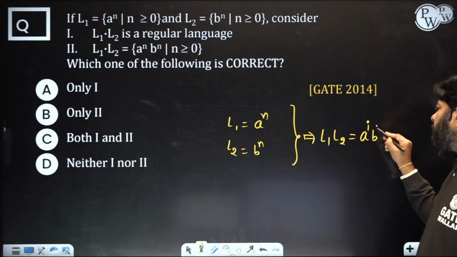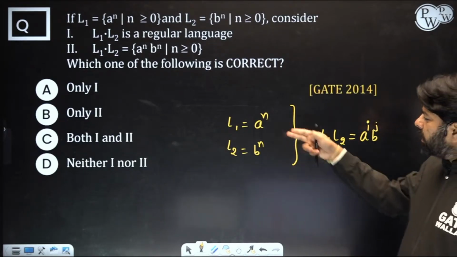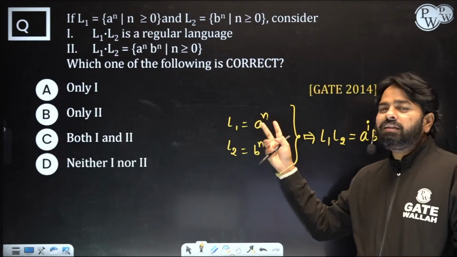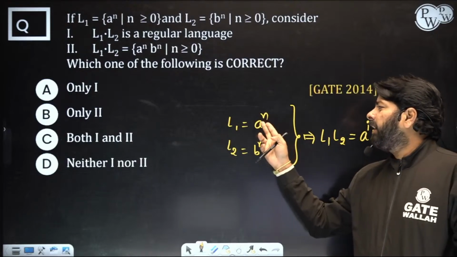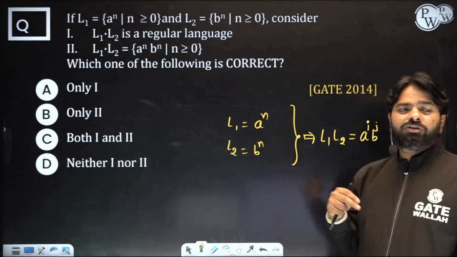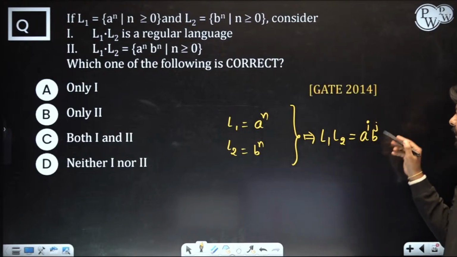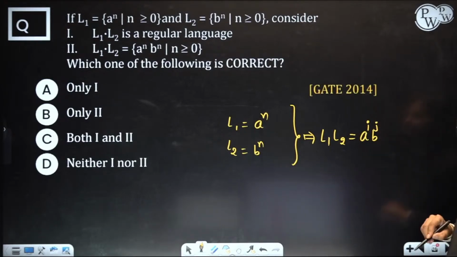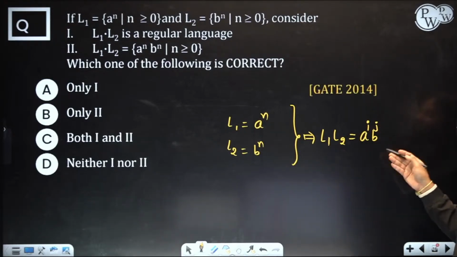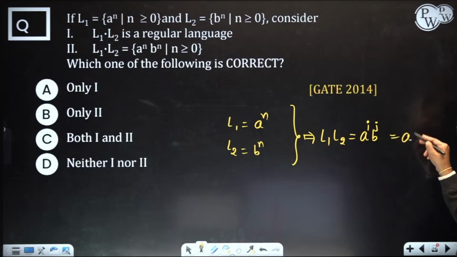If you use the same power, what happens? You are relating them: if 100 a's are there, then 100 b's. Not like that. Here any number of a's followed by any number of b's should come. Now this should be your answer, a power i, b power j. This is your expression, which is the same as a star b star.